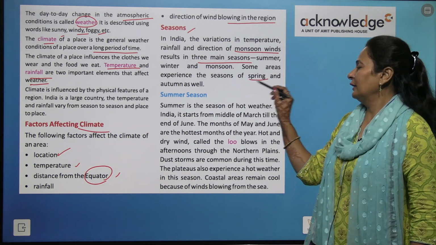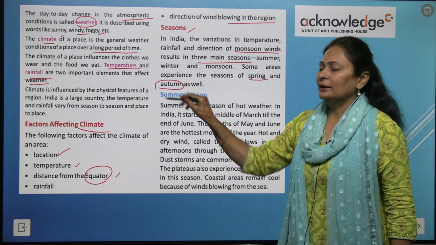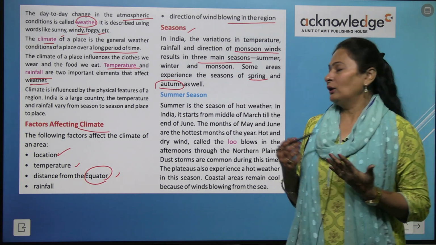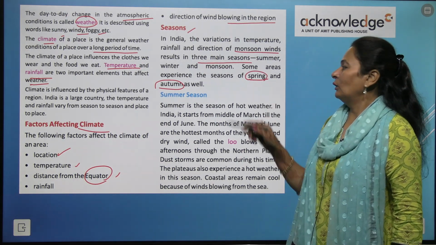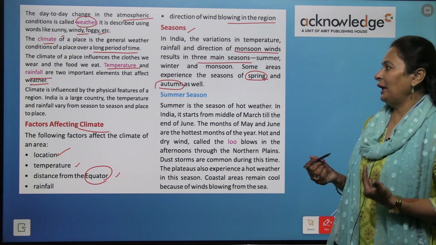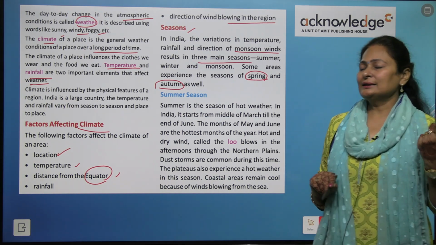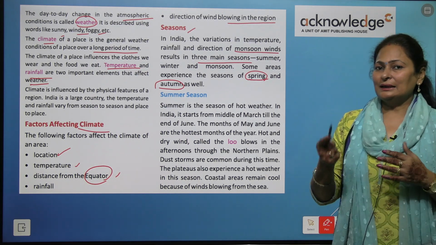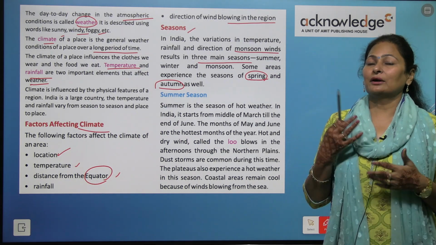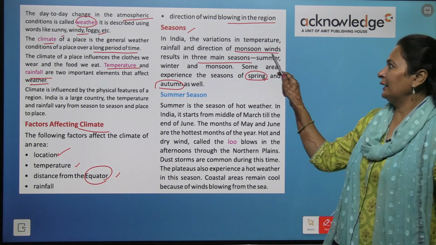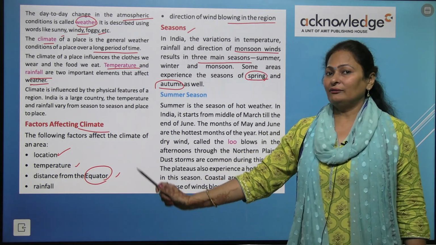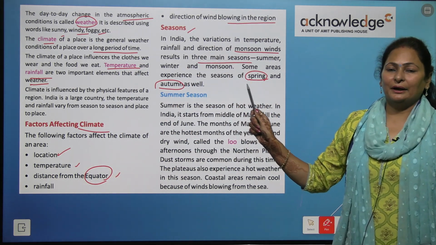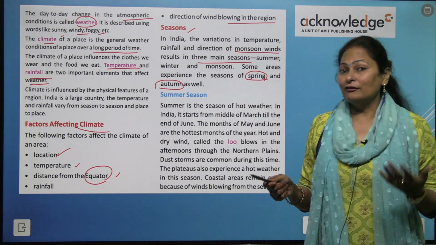Some areas experience the seasons of spring and autumn as well. It is not there everywhere, right? Some areas of our country see or receive the spring season or the autumn season. But the main three seasons are there: summer, winter and monsoon. And the seasons are different because of the different climatic conditions, the factors we have discussed that affect the climate, and we see different seasons.